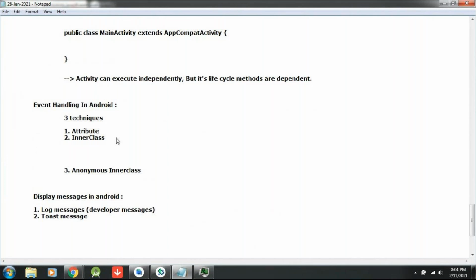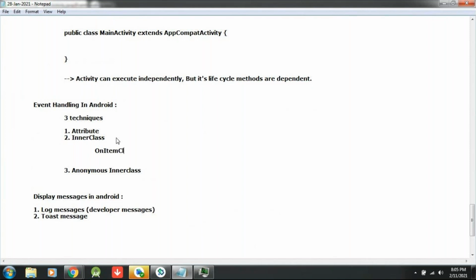Actually, in Android, if you would like to handle any button event, checkbox event, or radio button event, when you are clicking on it, to handle that, for each view a separate interface is created. Those interfaces are already available in our Android SDK.